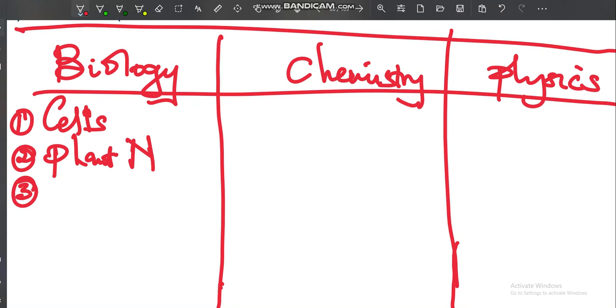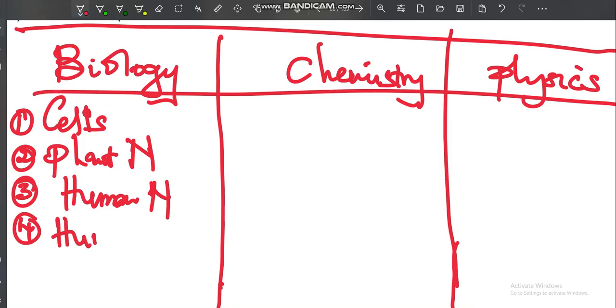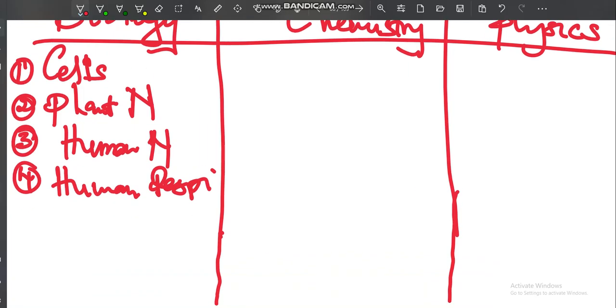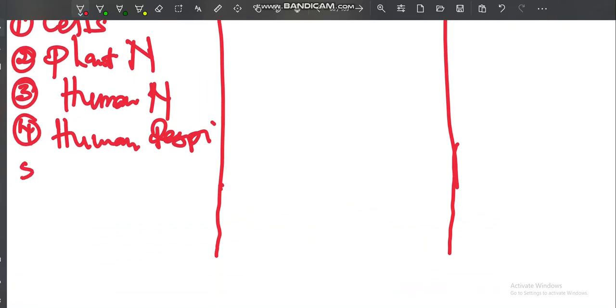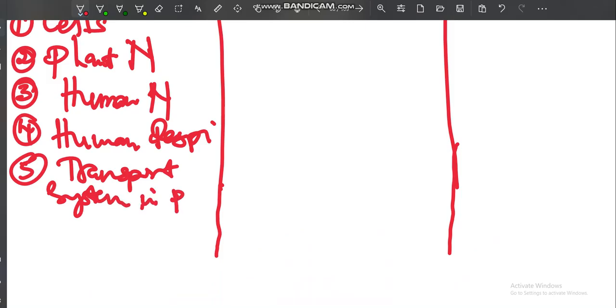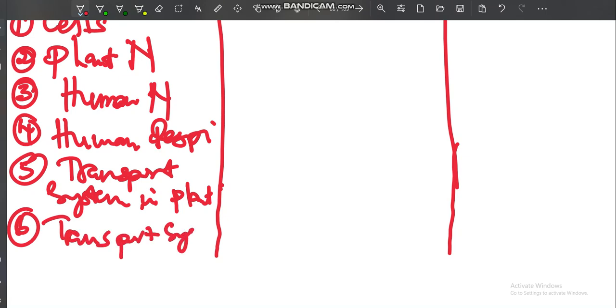Then number 3 pane topic human nutrition. Then number 4 pane topic human respiration. Then number 5 pane topic transport system in plants. Number 6 pane transport system in animals.